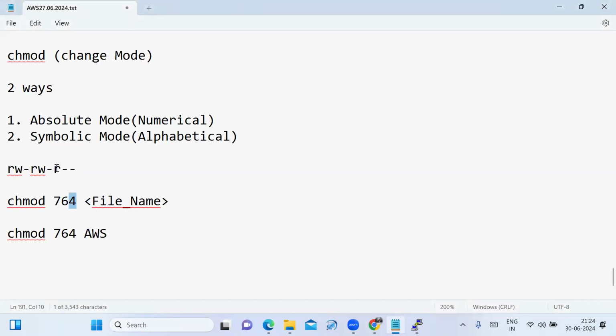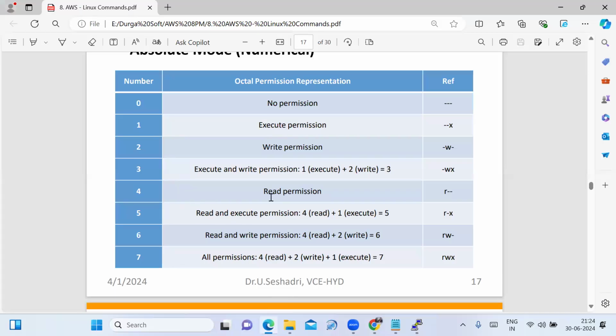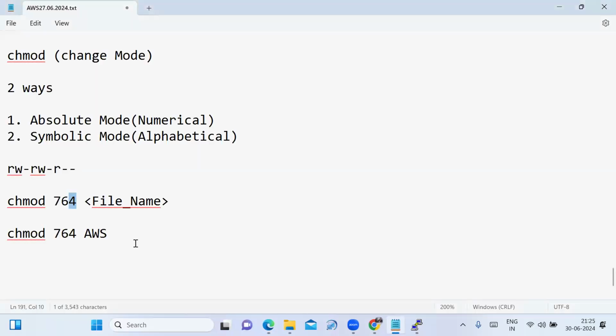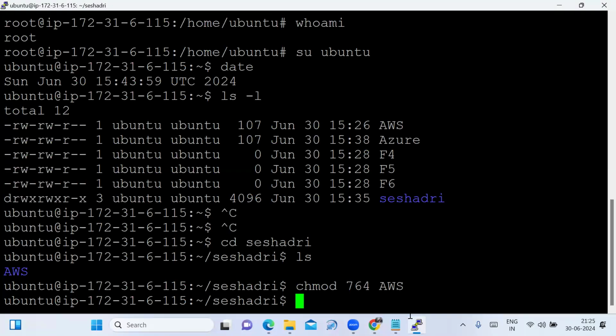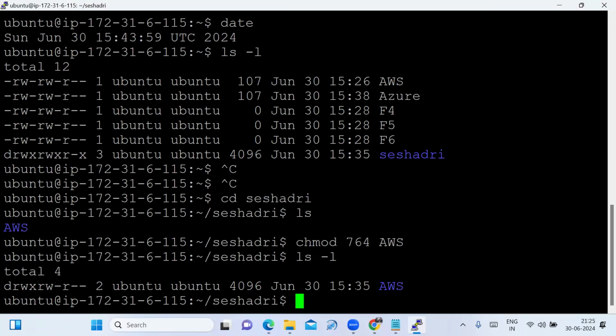Next, the last 3 represent what? Others. What number am I given? 4. 4 represents what? That is read permission. That is, the owner has all permissions, read, write, execute. The group has read write permission, and for others I am given only the read permission. If you have doubt, now we have to type ls -l.